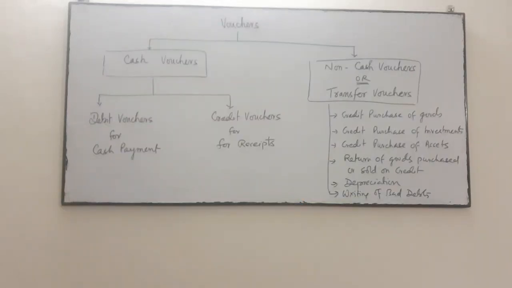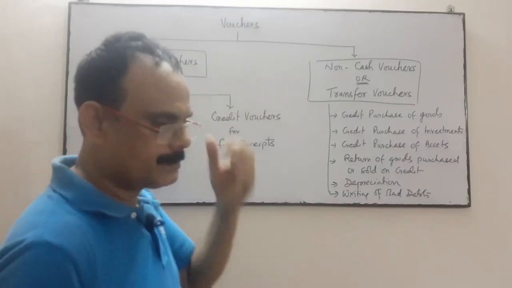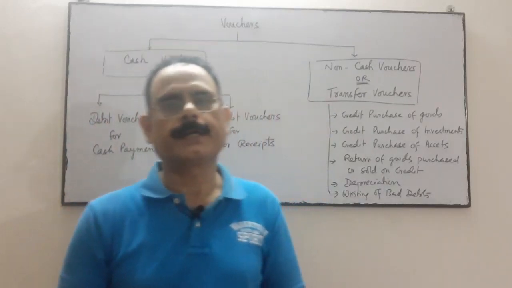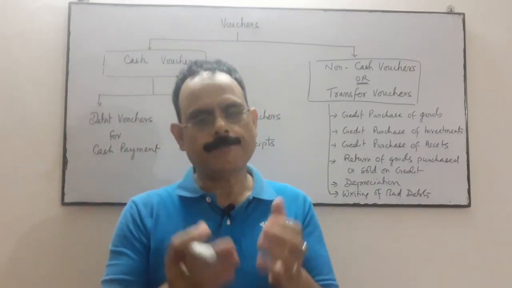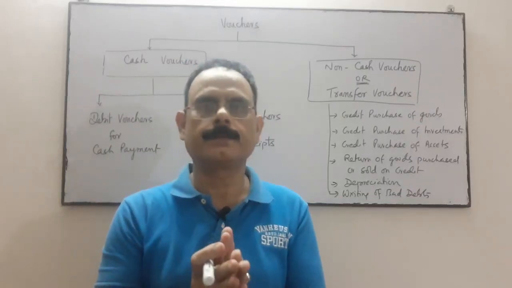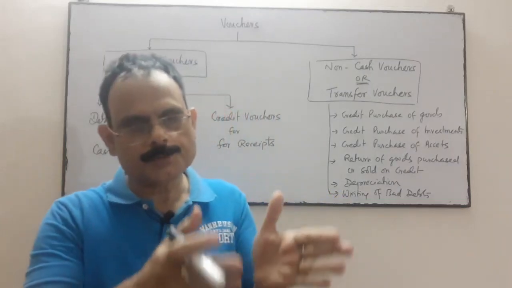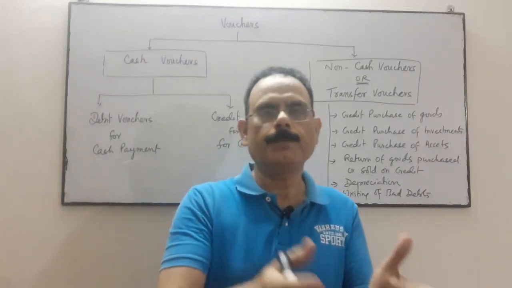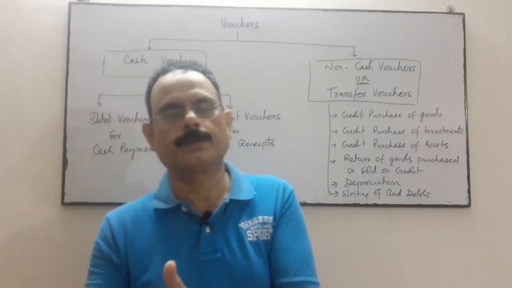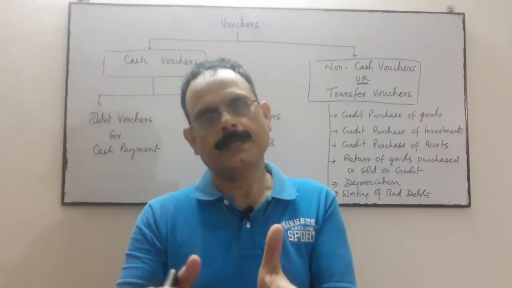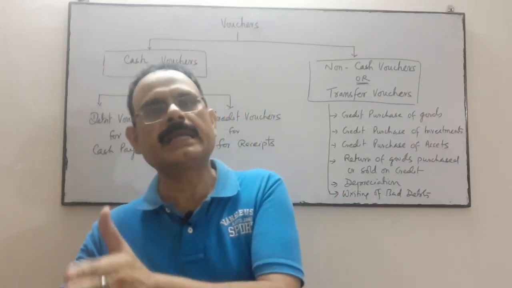A voucher is always serially numbered. Is it clear? Vouchers are prepared by us after receiving the source document. On the basis of the source document, we prepare the voucher, so the source document is the base for preparing a voucher.